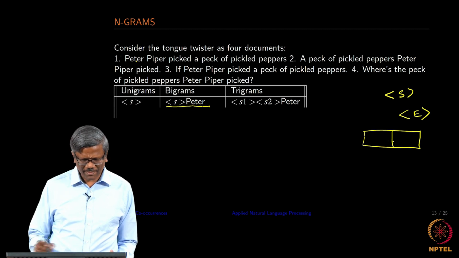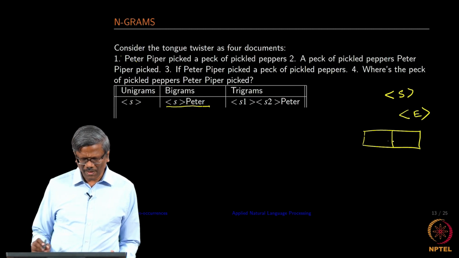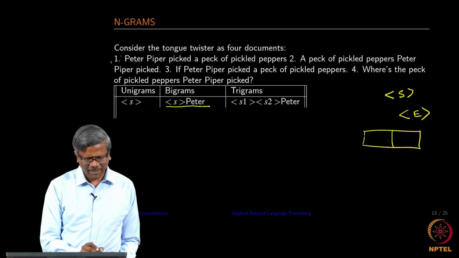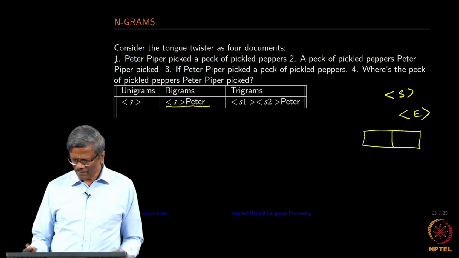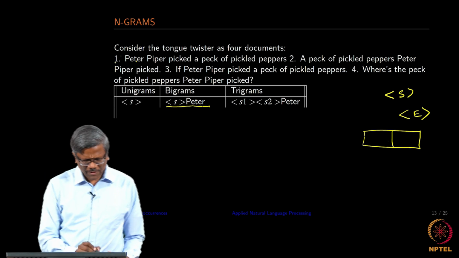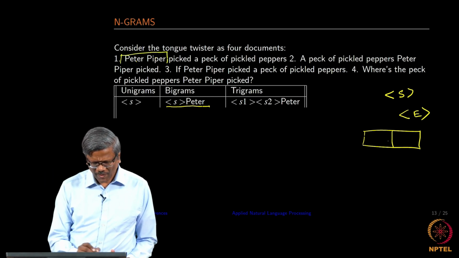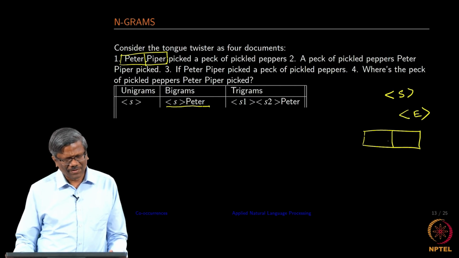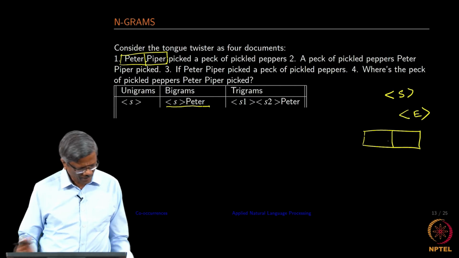In the first case we have a starting symbol, so it will start with the starting symbol and Peter. Okay. And then we move the window to the next one, so that it slides on top of Peter Piper. Okay.